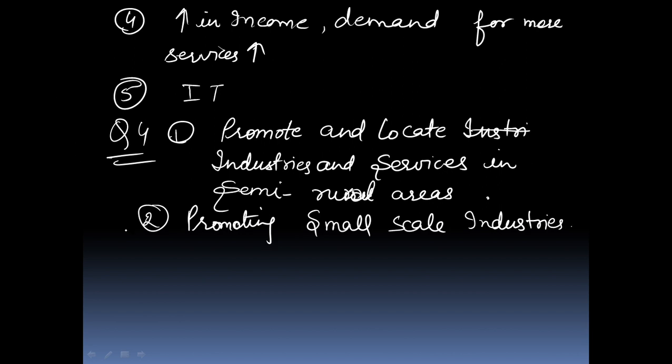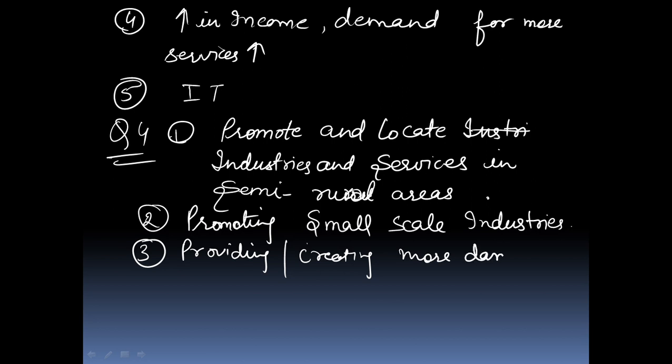And third way, if more dams are built and canal water is provided to small farmers by creating more dams and canals.